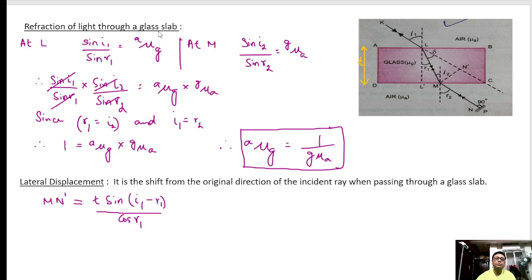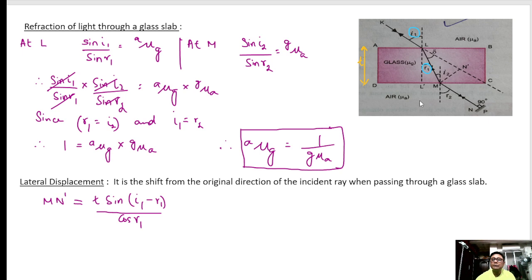Next, refraction through a glass slab. So first, friends, see this. This is the light going. It strikes the surface of glass. It bends towards the normal because speed will slow down, and then it strikes again, and now the speed will increase because it enters the air. So this is the path of the light. Clear? So as you can see, it makes an angle I1 at this surface.